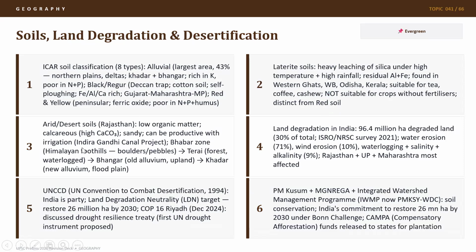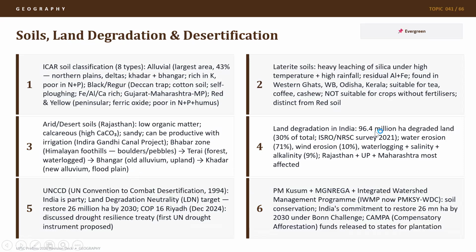There is the Bhabar zone, where the Himalayan foothills lead to boulders and pebbles, then lead to Terai, which is forest and waterlogged. Bhangar is old alluvium and upland, and Khadar is new alluvium and floodplain. So you can understand the fertility of different kinds of soil. Since arid or desert soil has low organic matter, it is not much productive. It can be productive through irrigation, but it is very sandy. Hence, it is called Bhabar zone. While Khadar is the most productive because it is new alluvium in the floodplains, and then you have Bhangar, which is old alluvium in the uplands.